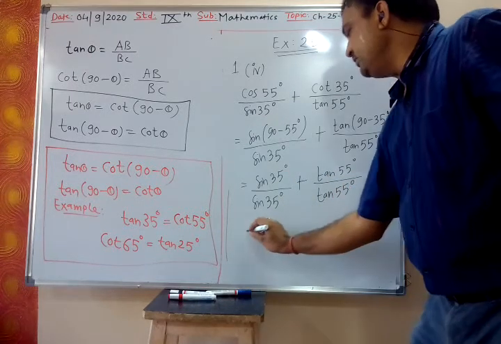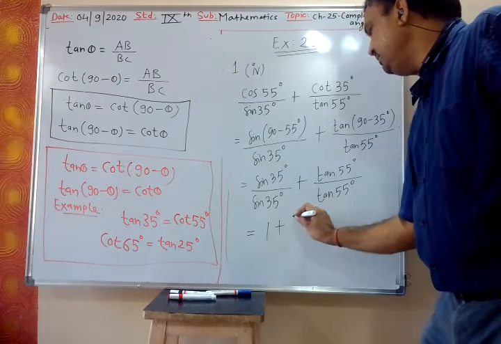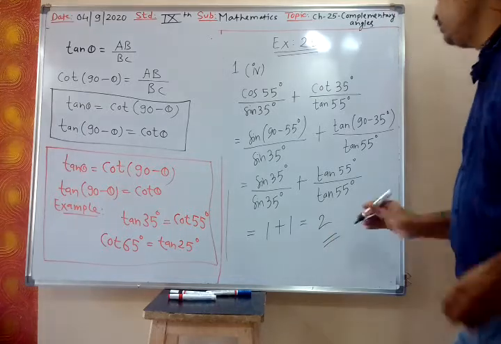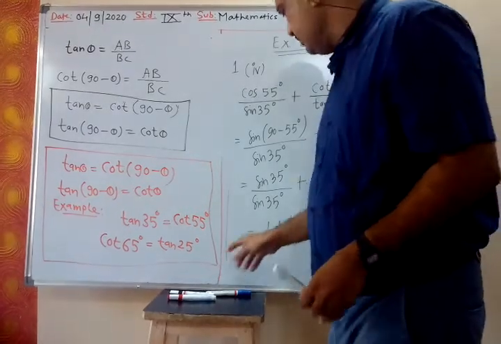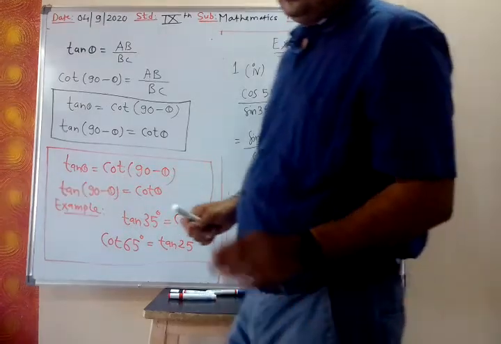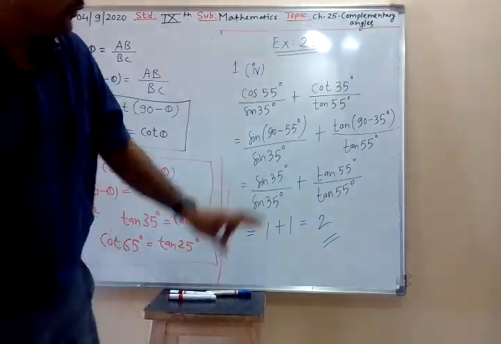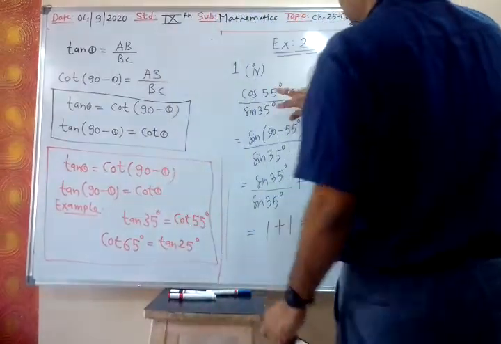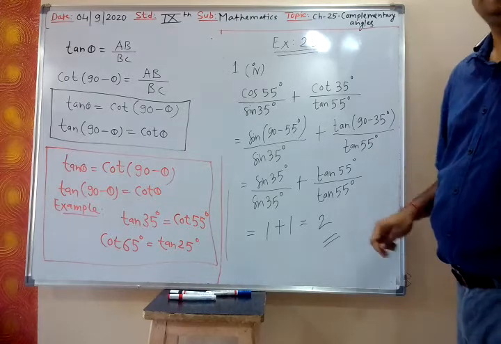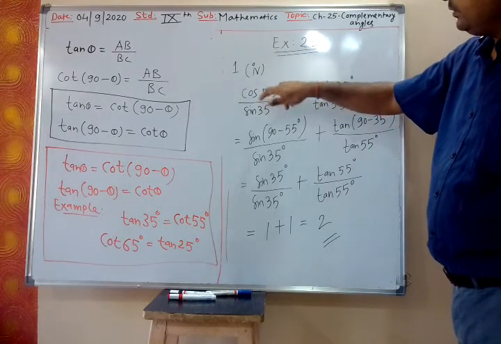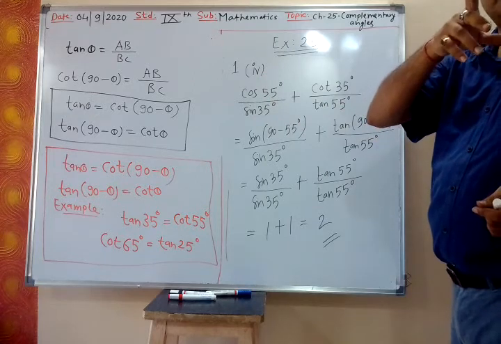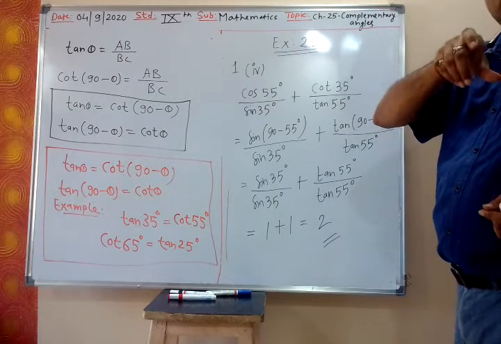Sin 35 degree upon sin 35 degree is 1. Tan 55 degree upon tan 55 degree is 1. 1 plus 1 is 2. Answer is 2. So, if you change both the parts, your calculation will not end. This you remember. So one part you have to fix, other you have to change. Then use the complementary angle relation between sine, cos, tan, cot, sec, cosec.